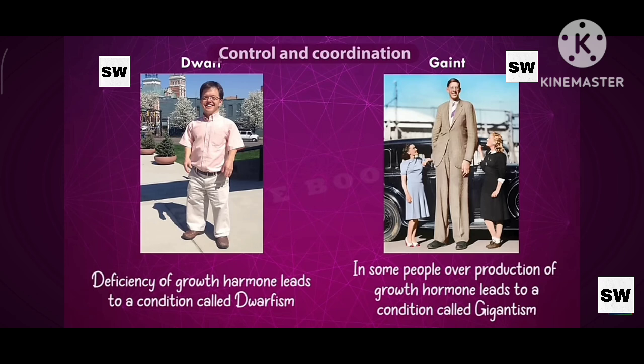In some people, overproduction of growth hormone takes place. The overproduction of growth hormone leads to a condition called gigantism. Gigantism means giant. He becomes a giant, more than the normal height. Usually people grow up to some 6 feet or 6 point some inches. But some people may grow beyond that, 7 feet or more. It's all because of overproduction of growth hormone. This condition is called gigantism. So low production of growth hormone, dwarfism. Overproduction of growth hormone, gigantism.